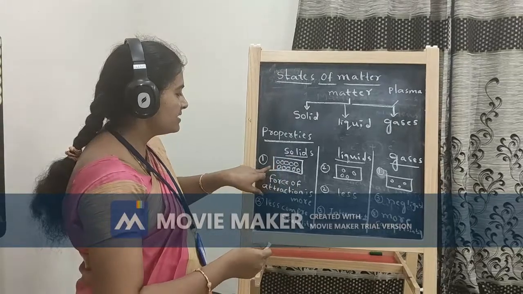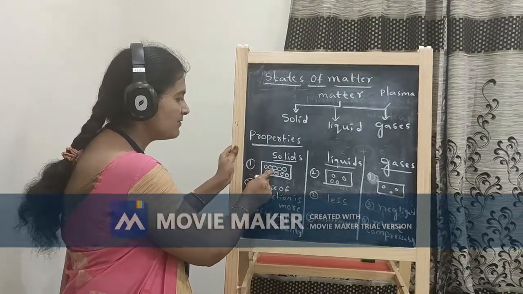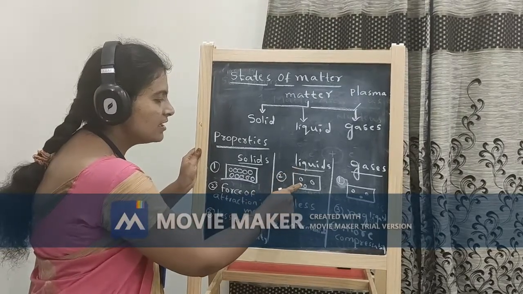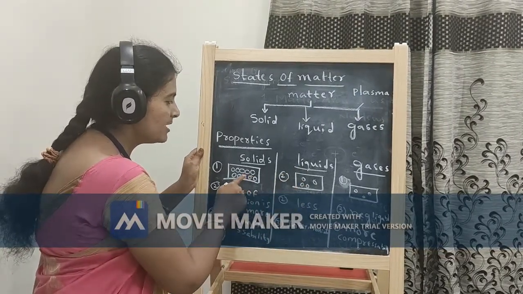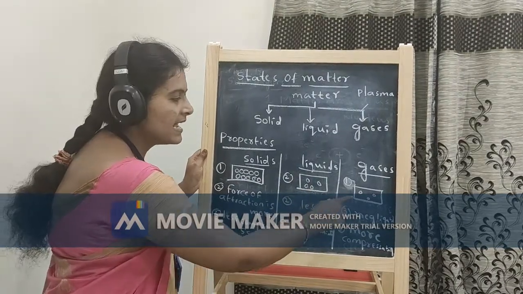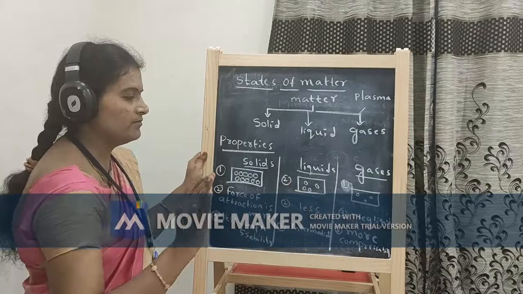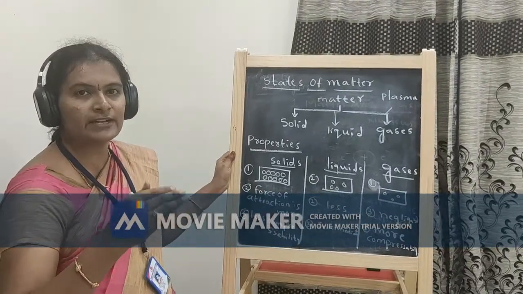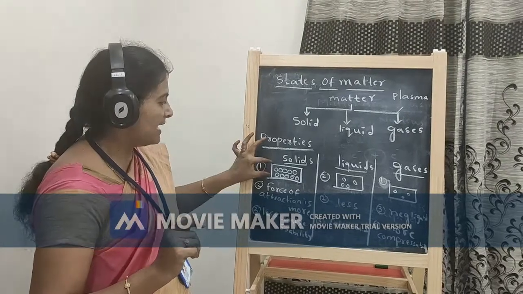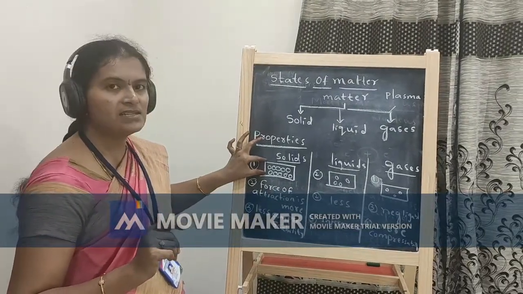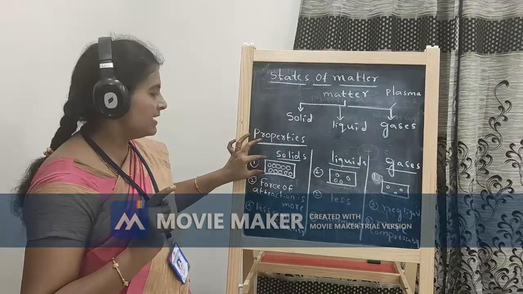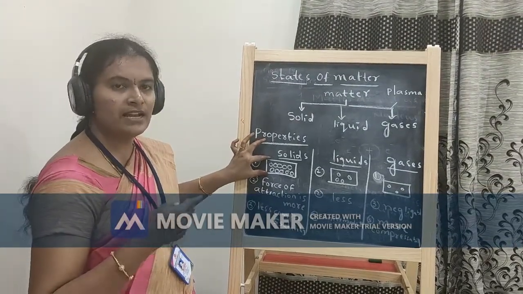In solid substances, the force of attraction between the atoms is more. Whereas in liquid substances, the force of attraction comparatively with solids is very less. And in gases, it is negligible. The force of attraction between the atoms or molecules is negligible. And the solid substances have definite shape and size. It does not depend on the nature of the substance.